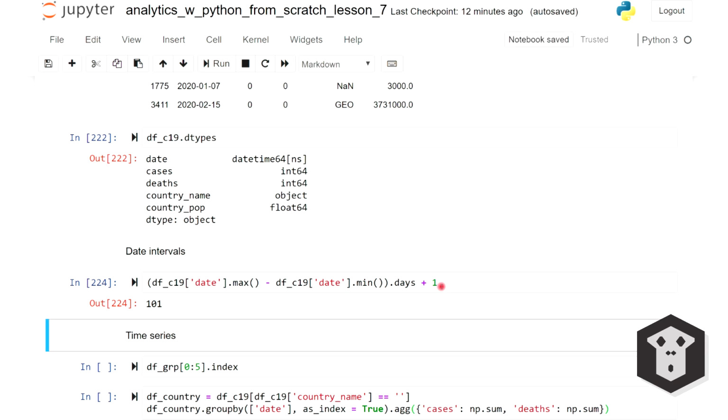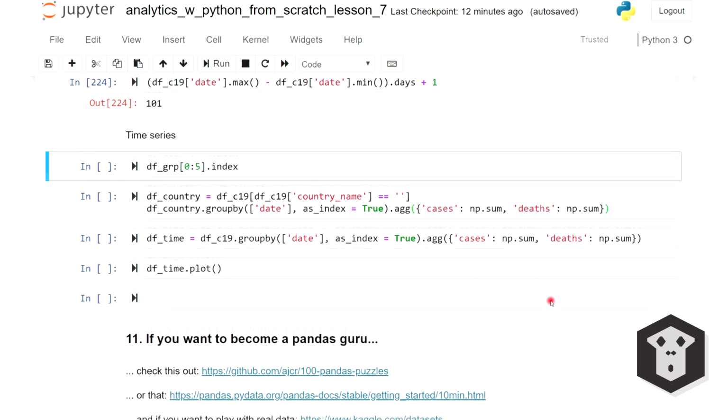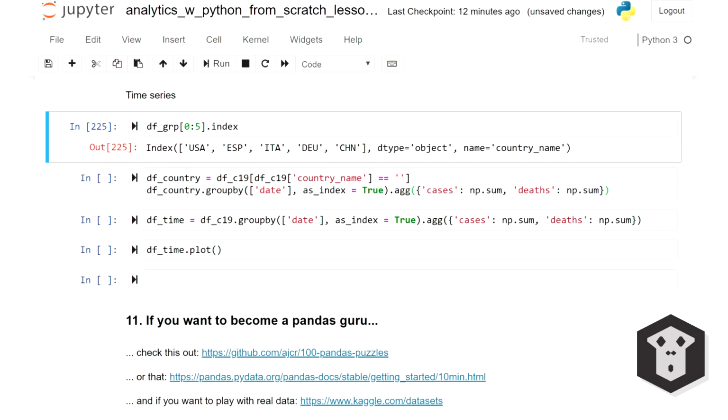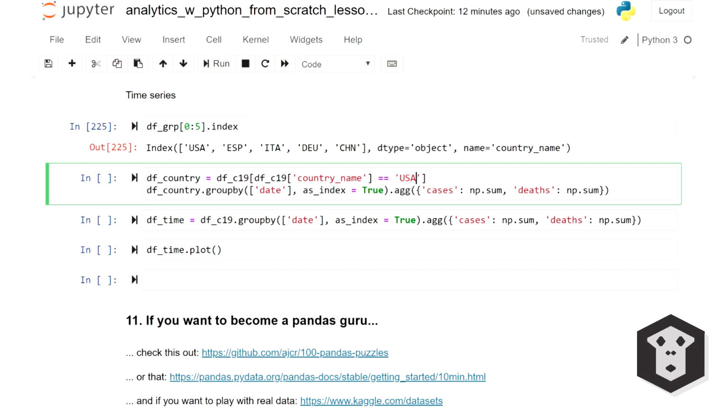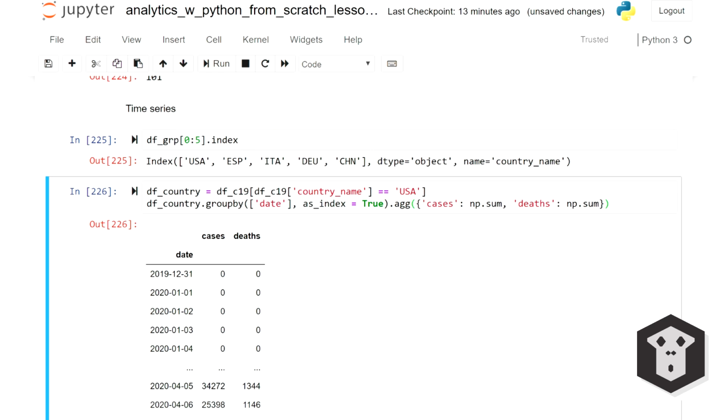As I was saying before, you can manipulate time series very easily in Pandas. First, let's go back to our grouped and sorted data frame at country level. If we display the top 5 index, we get the top 5 countries in terms of number of cases. The data frame country is filtered just for the US. And if we group by date, we get the daily evolution of the coronavirus cases and deaths in the US. But we could be more visual about it.